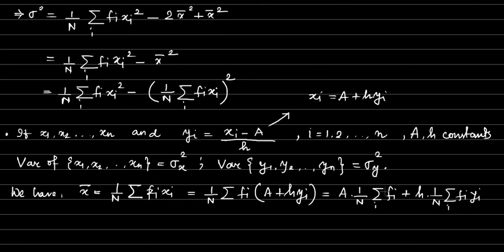Now summation fi is the same as n, so you can cancel this, and this term 1 by n summation fi yi is nothing but the mean of y, that is y bar. So what we got: x bar is equal to a plus h into y bar.